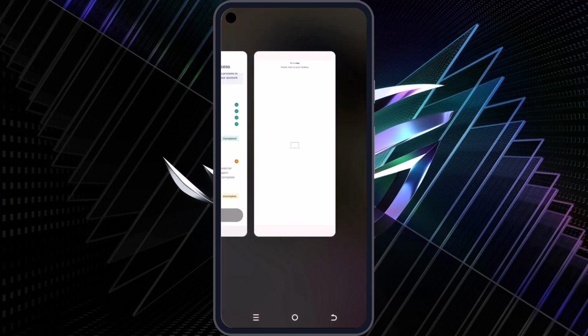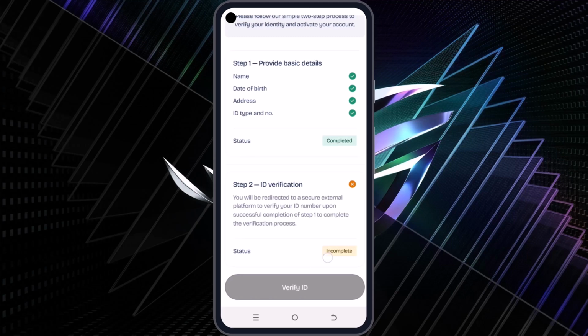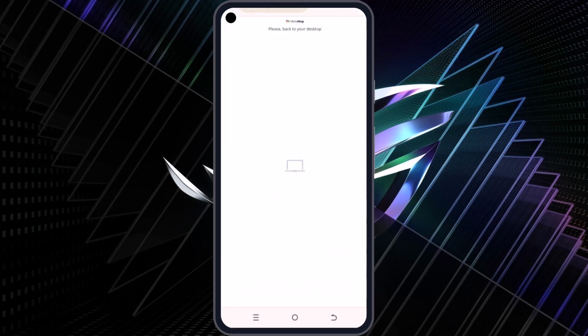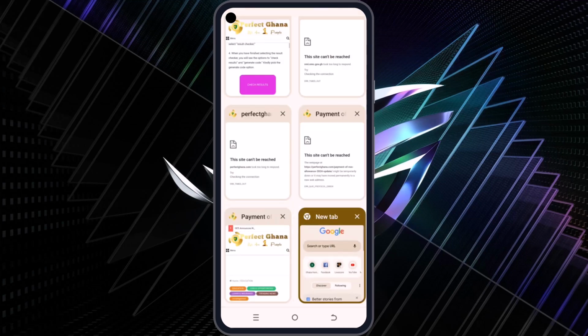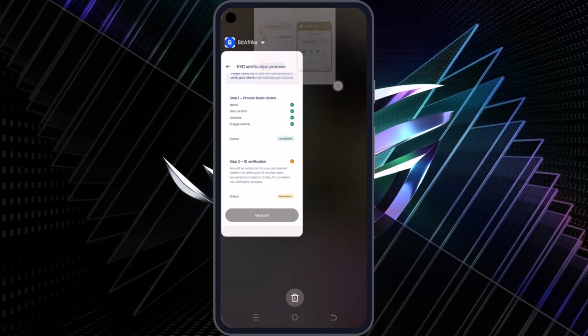It will be written there, so you need to just follow. Now I'm done with that part. This icon, you see this laptop icon here showing that you are done with it. Now we are done with our ID verification. We are done with our manual verification.